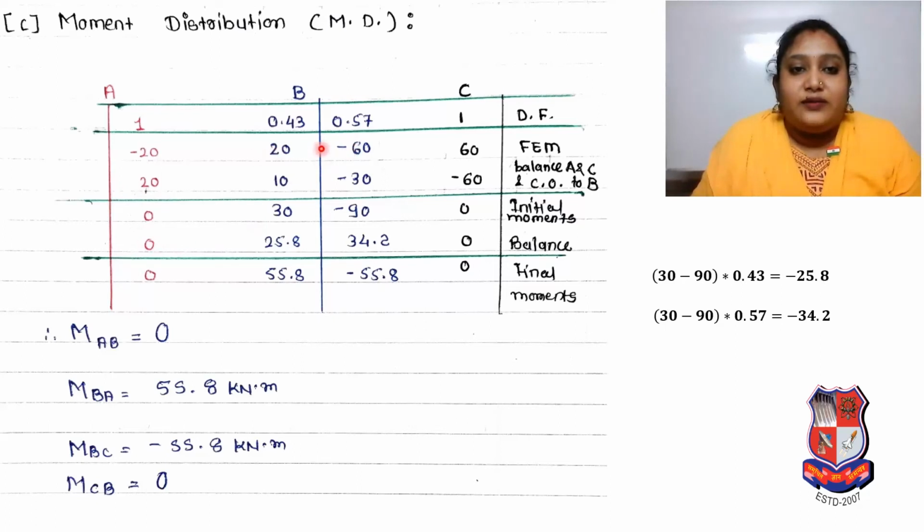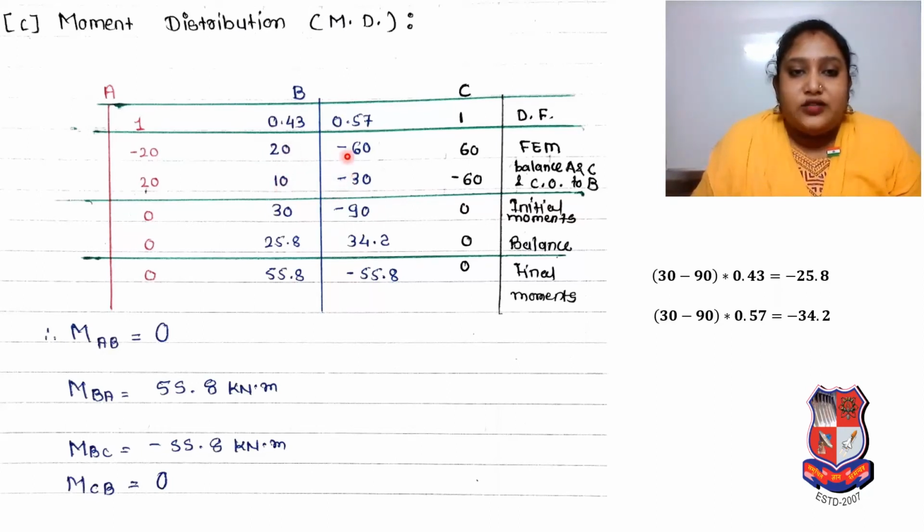But as we know, there is the carry forward moment. Here 20 is there, so half of that moment will transfer over here. So here 20, there 10, and here minus 60, so half of that, minus 30, will be there. Whatever moment is here, half of that moment will be carried to the other end.